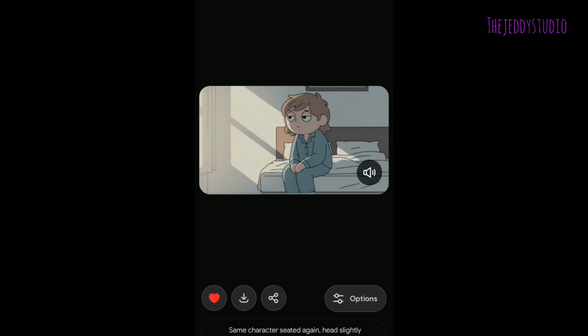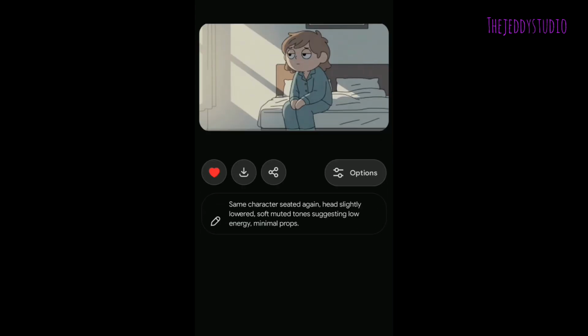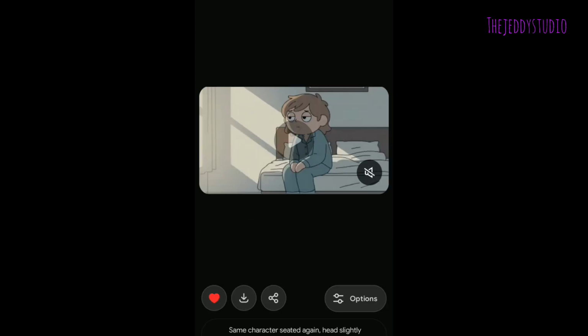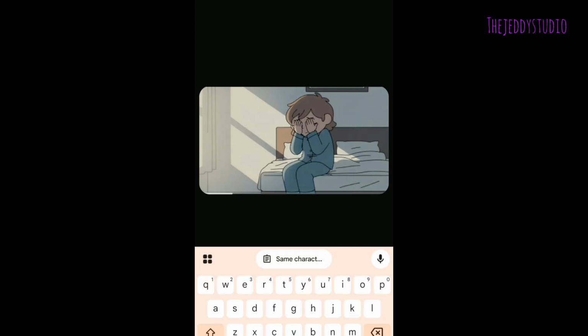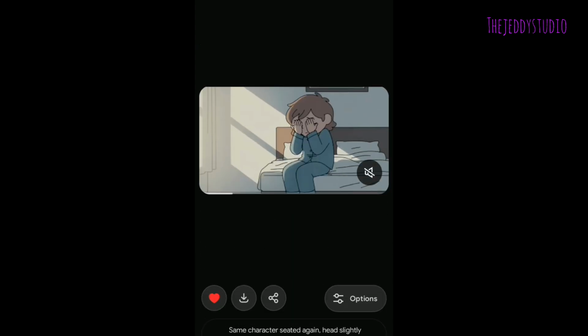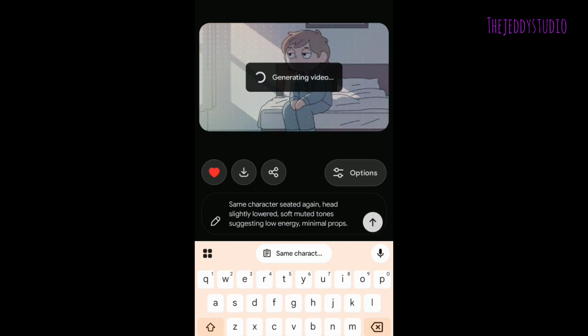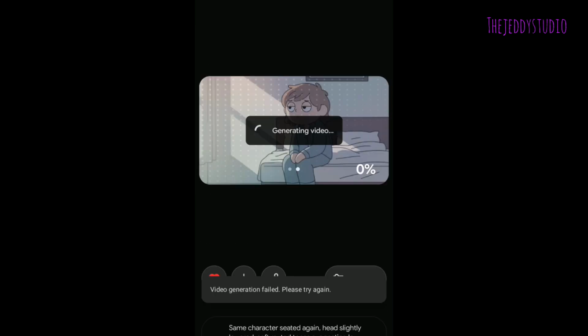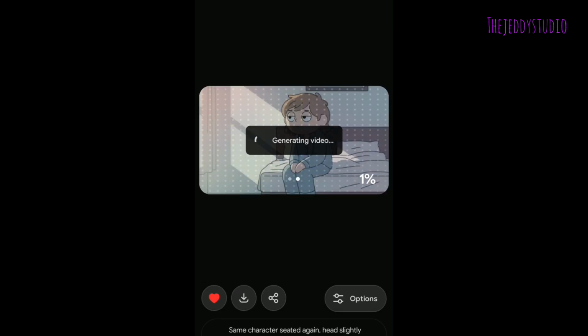Okay, and give it some seconds to generate the video for you. Okay, I think okay, and the video is here and it is amazing. Okay, let me set it again like that. Now it is generating, and you can see it's generating very fast.